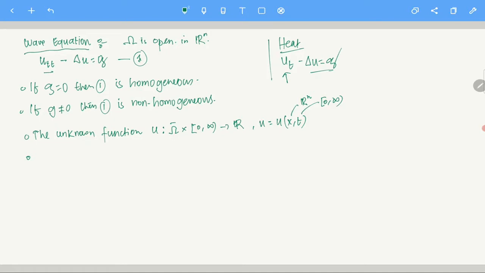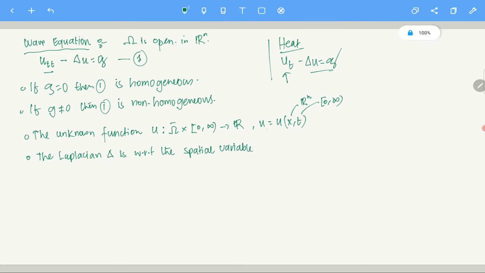Essentially, Laplacian of u in the heat equation, if you remember, is with respect to the spatial variable. Here also the same thing: the Laplacian delta is with respect to the spatial variable. What does it mean? See, here u depends on what variables? x and t, right?